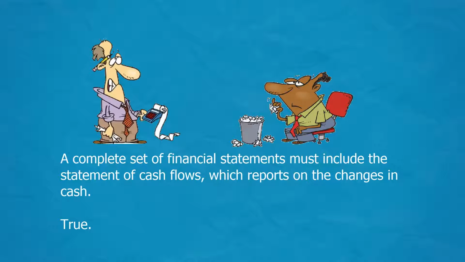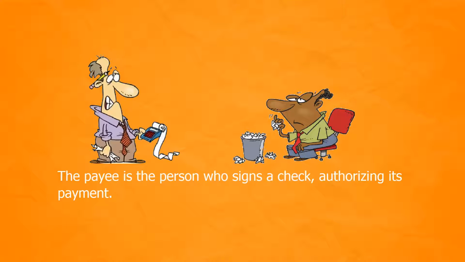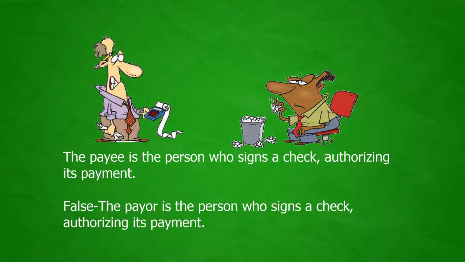True. The payee is the person who signs a check, authorizing its payment. False. The payer is the person who signs a check, authorizing its payment.